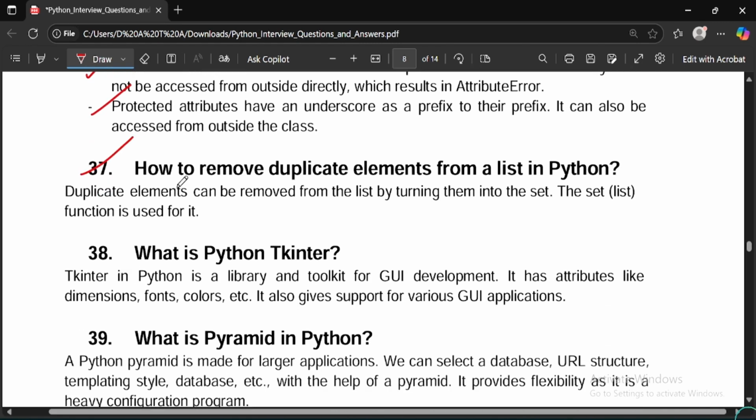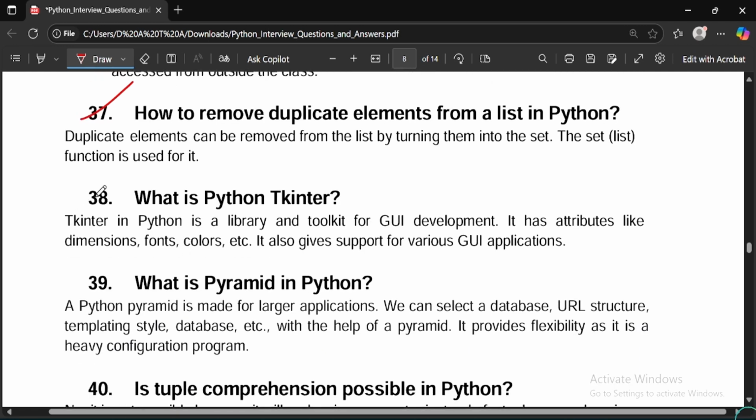Question 37: How to remove duplicate elements from a list in Python? So what do you think? How do you remove a duplicate element from a list in Python? Duplicate elements can be removed from the list by turning them into a set. The set() function is used for it.